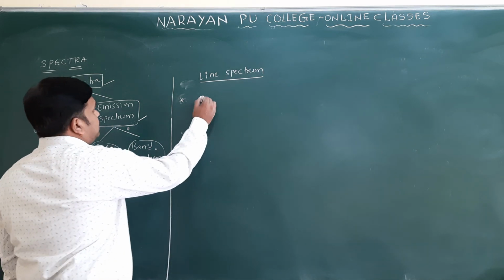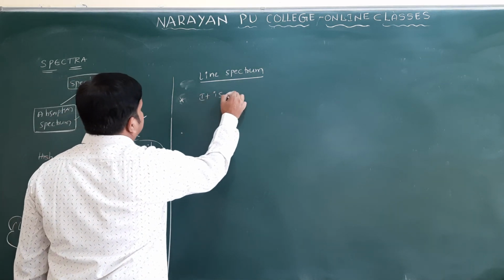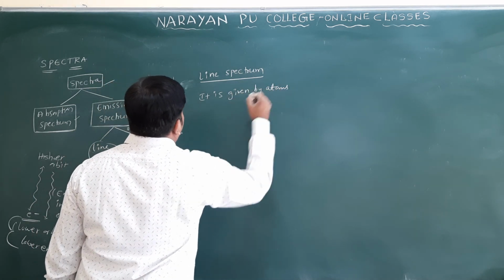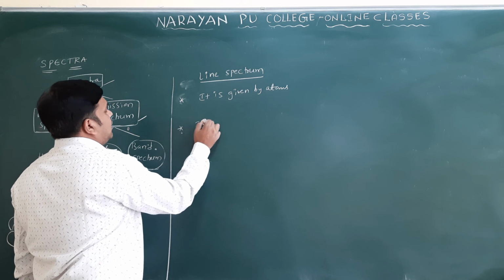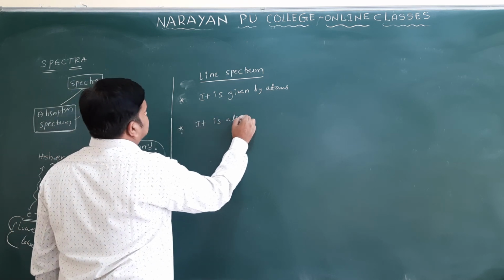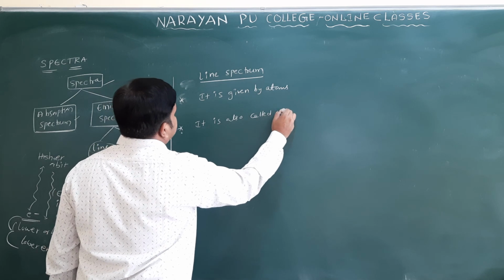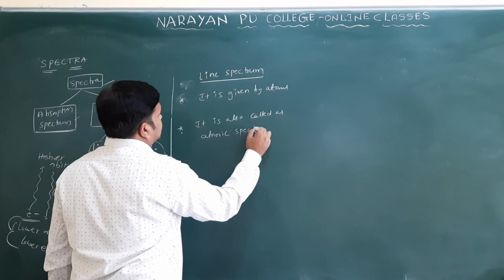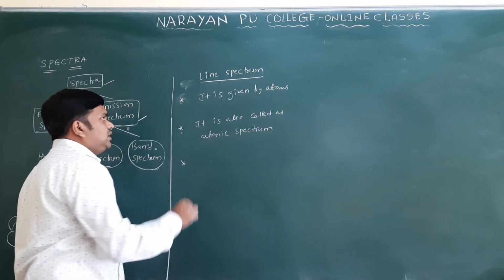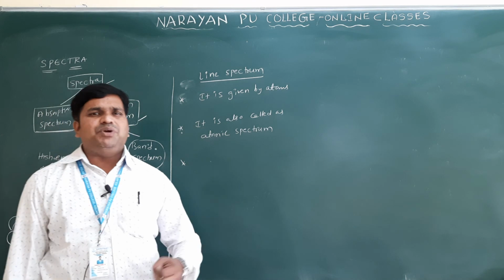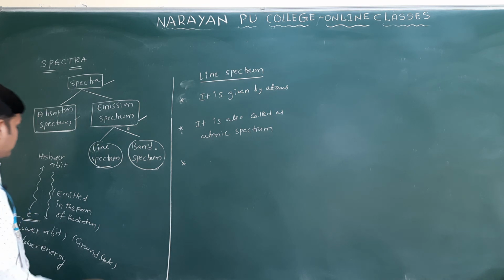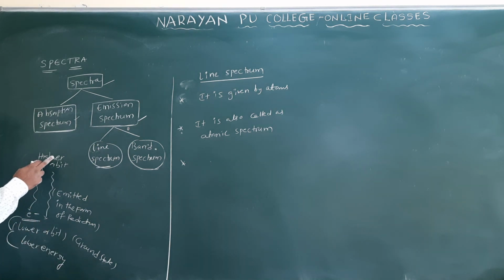Generally, the line spectrum is given by atoms. It is also called the atomic spectrum. So what happens here? Emission means excitation and de-excitation of electrons. The electron goes to a higher energy state, then the electron comes back to the lower energy state. This is excitation, and this is de-excitation.